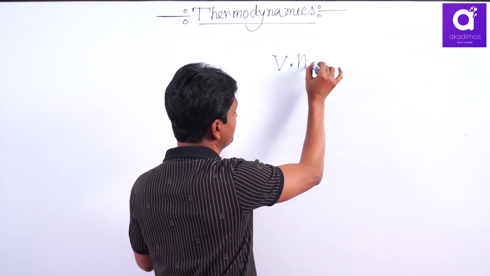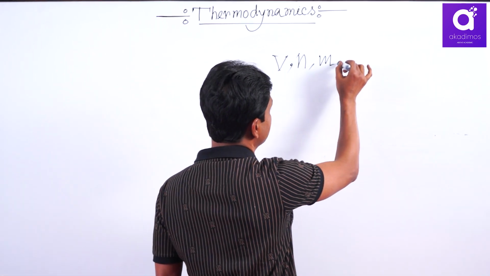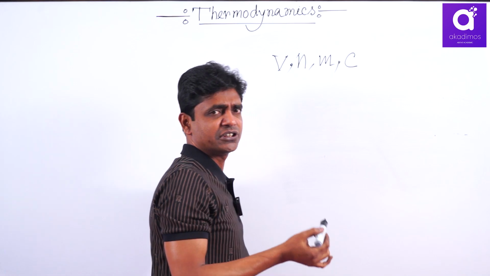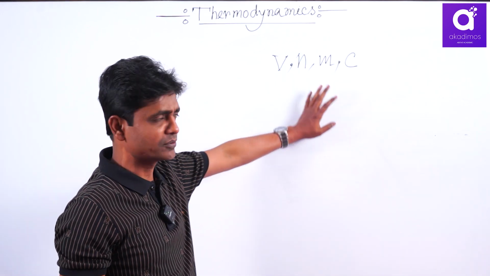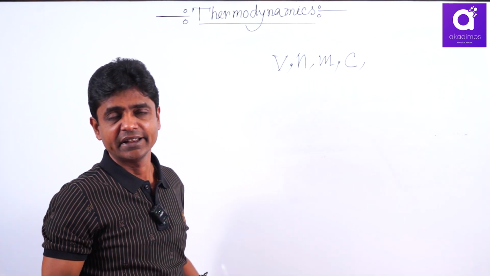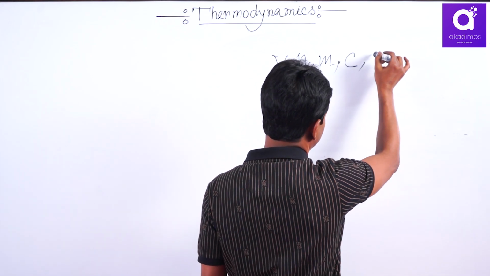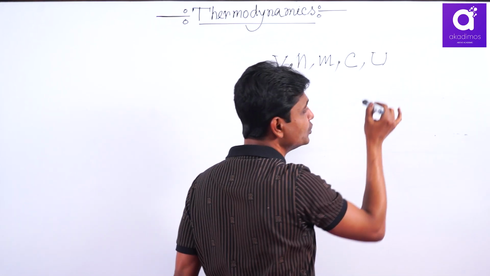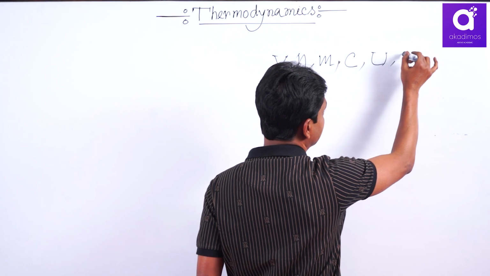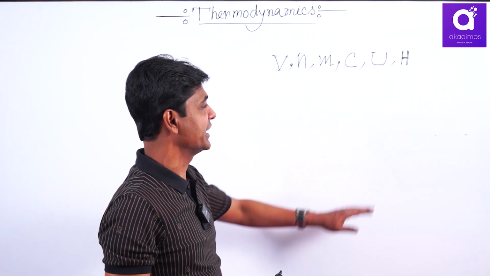Number of moles, mass itself, you can say mass dependent property. Heat capacity depends on the mass of the substance present in the system. Any energy functions, any energies, are extensive properties. You will get in thermodynamics internal energy U, that is an extensive property. Enthalpy, extensive property, denoted by H.